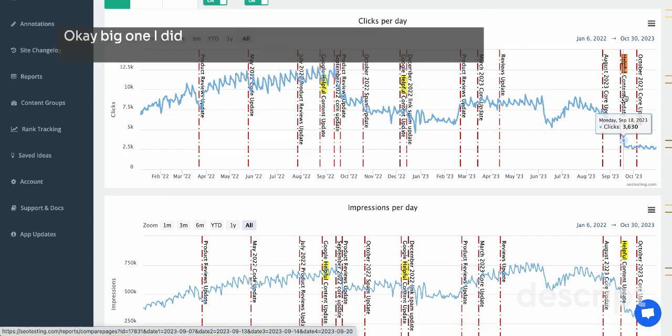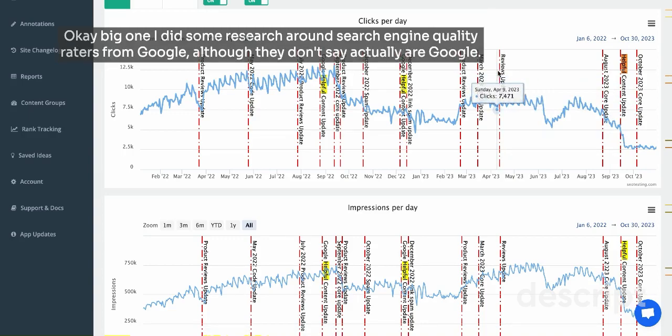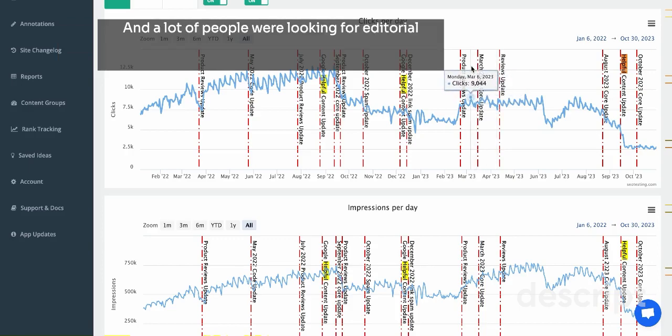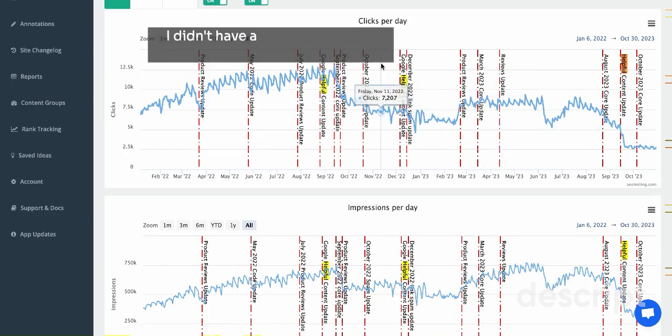Okay, big one. I did some research around search engine quality raters from Google, although they don't say they actually are Google. And a lot of people were looking for editorial policies, and I thought that was an interesting metric or interesting asset that people should have. I didn't have an editorial policy in place, but I thought it is a good idea.